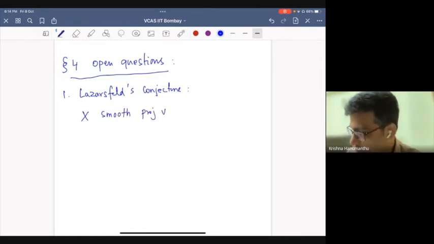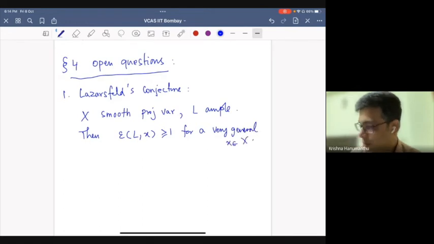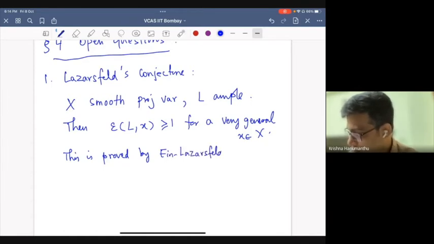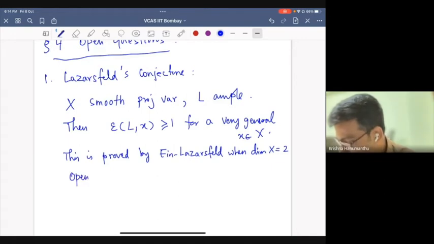So X is a smooth projective variety, L is ample. Then epsilon(L, x) is at least 1 for a very general x. This is proved by Ein and Lazarsfeld when the dimension of X is 2, but open in general.